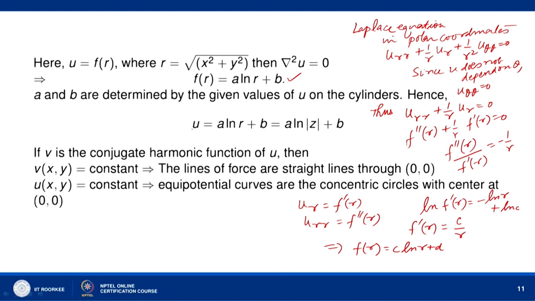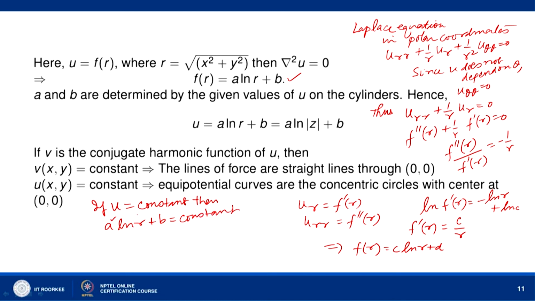So in complex form we can write u as A ln mod of z plus B. Now, let us say that v is the conjugate harmonic function of u. Then what will happen? u is equal to constant means A ln r plus B is equal to constant.